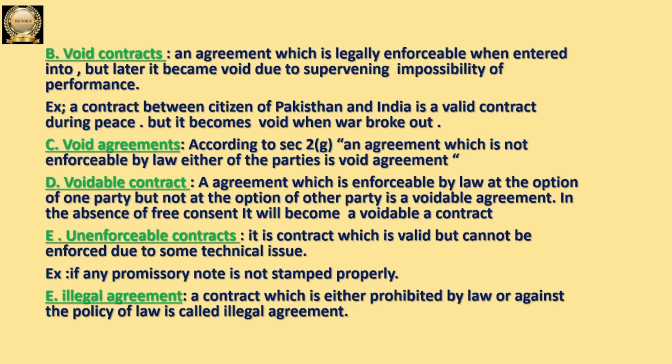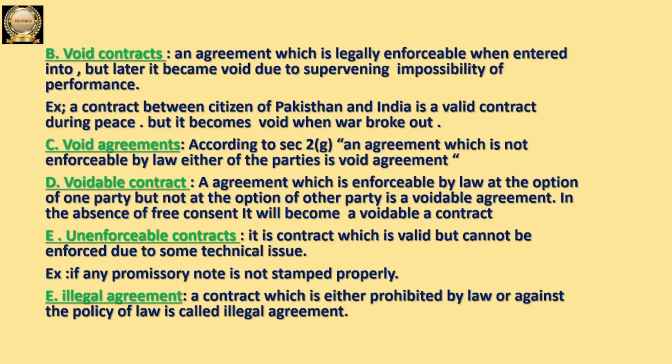Let us discuss next one, that is void agreements. Void agreements means this is an agreement which is not enforceable by law by any of the party. So in contract there are two parties. So if any one party is not going to enforce it by law, okay, then we can say that it is a void agreement.